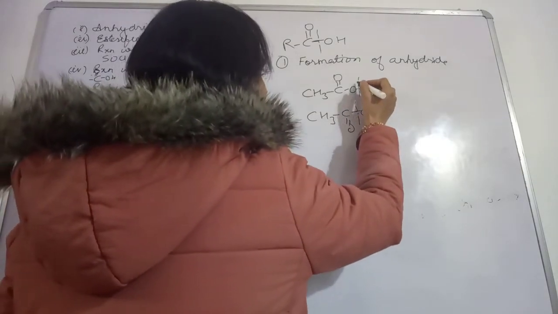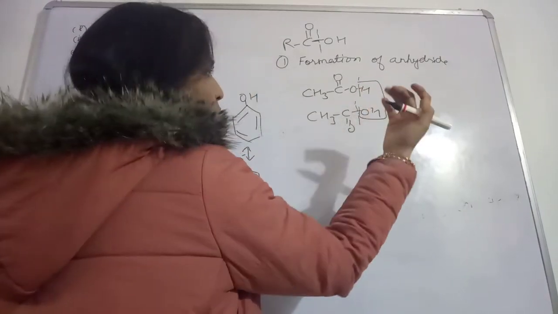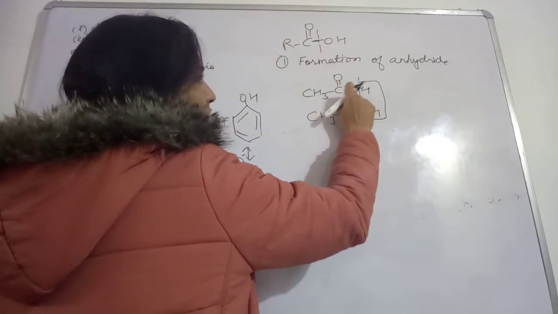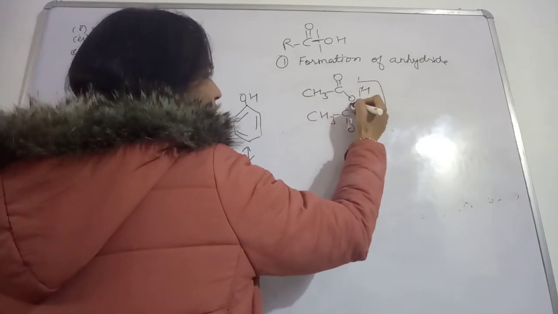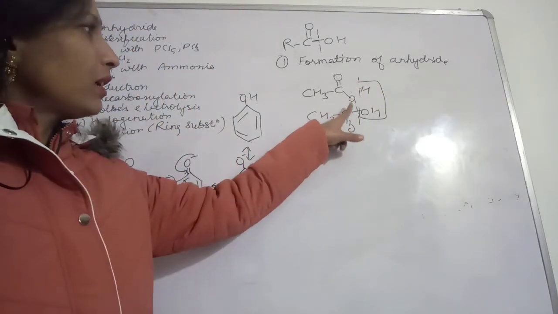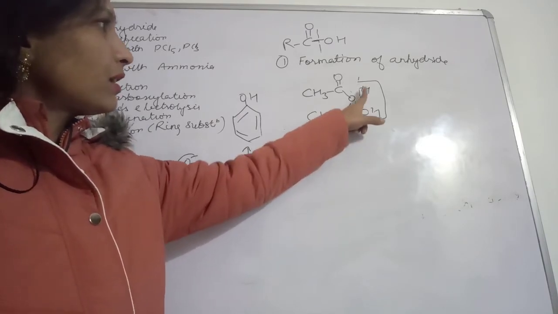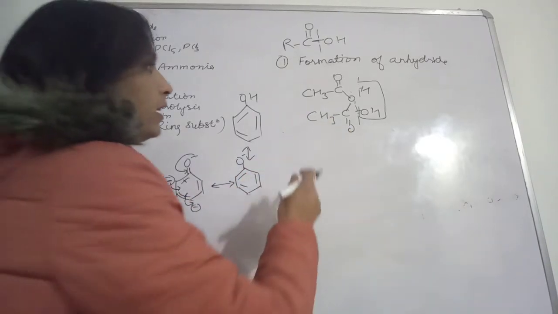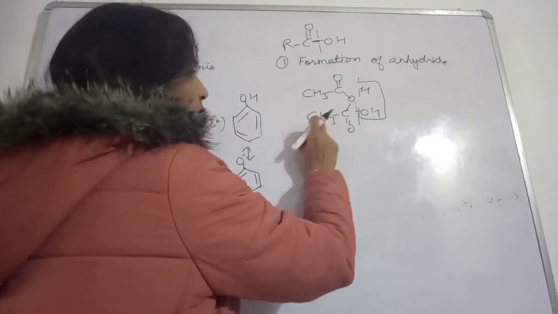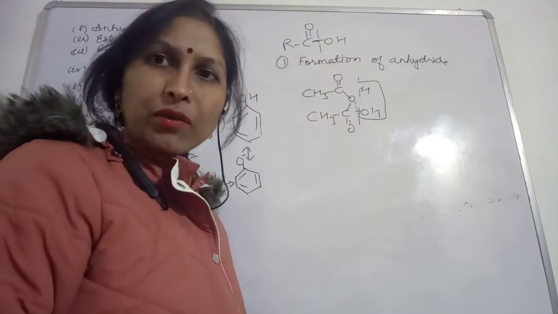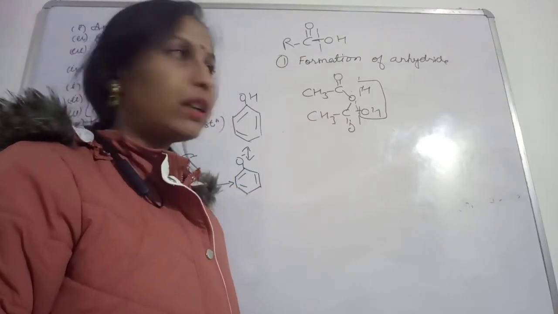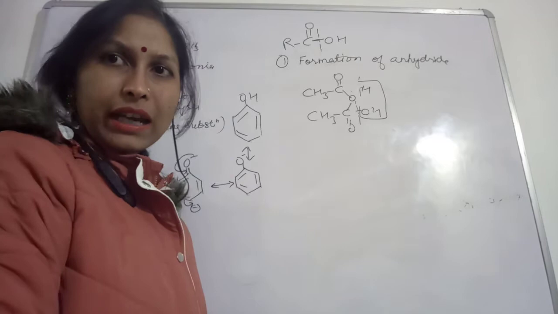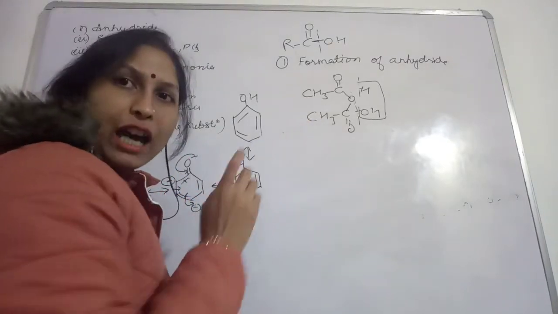Now what will happen, this H2O will be removed, and here this carbon and this carbon, this oxygen is left. You can also show it in this manner. So this bond is going to break here, H2O will be removed and you are left with anhydride. Suppose you are having two carbons present here. Two carbons means what the word root will be? Eth. So we will say this is ethanoic anhydride.